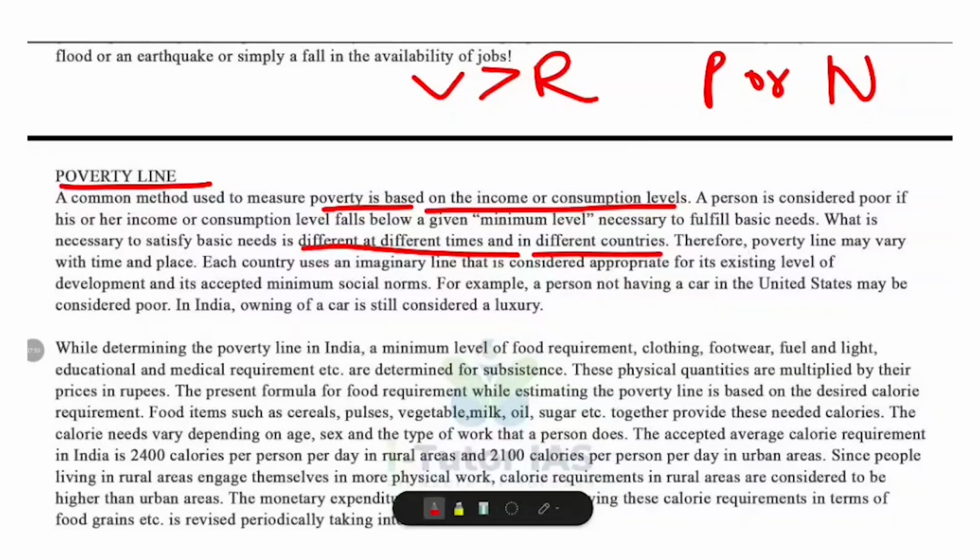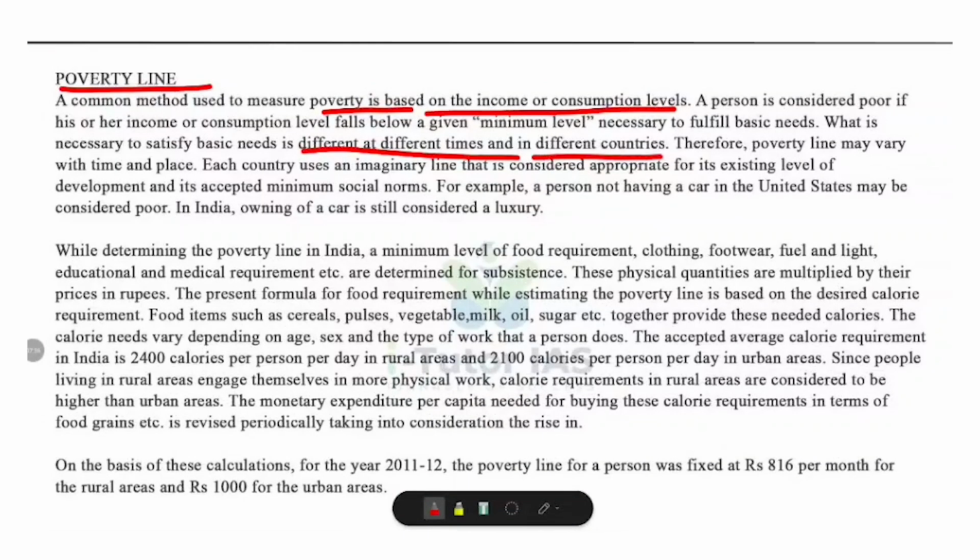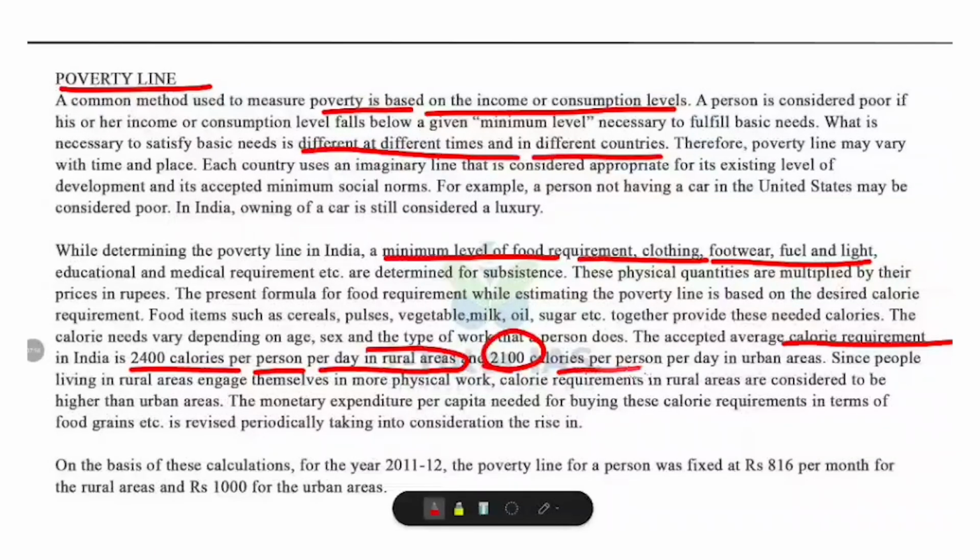How is the poverty line calculated in India? It is based on the minimum level of food requirement, clothing, footwear, fuel, and light. I will tell you about the calorie requirement. In India, 2400 calories per person per day in rural areas is the requirement, and 2100 calories per person per day in urban areas. To get the minimum income needed, how can we calculate it? Multiply the required food items by their prices, and we get the minimum income needed.